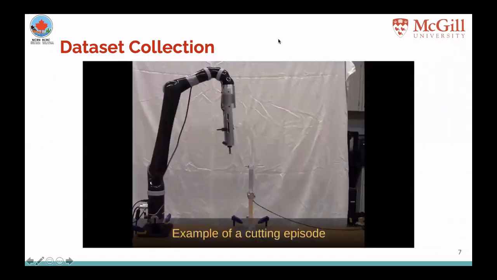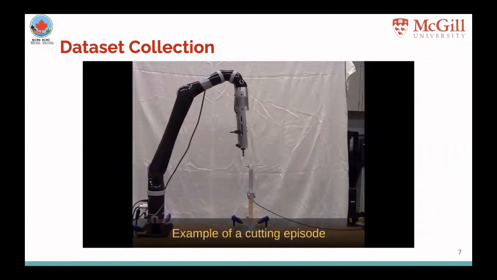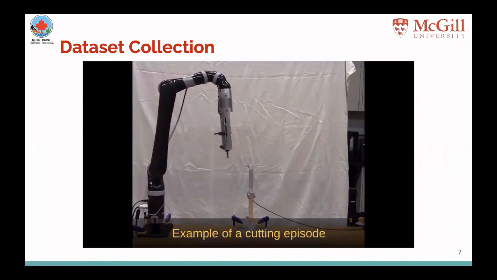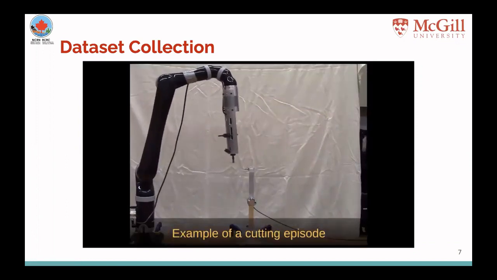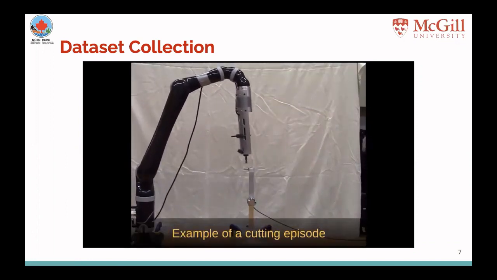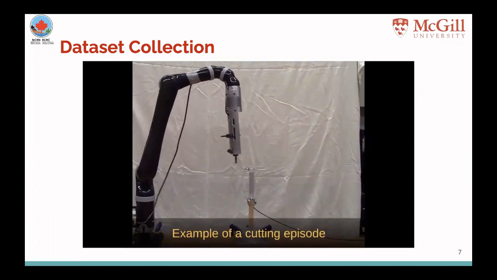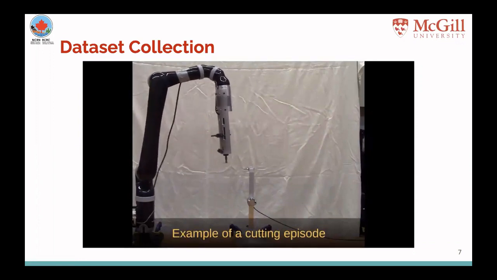The video shows a few examples of the cutting episodes. First, the robot starts moving from an initial configuration towards the specimen. Once the cut has been made, the end effector is redirected to its initial position and gets ready for the next cutting episode.